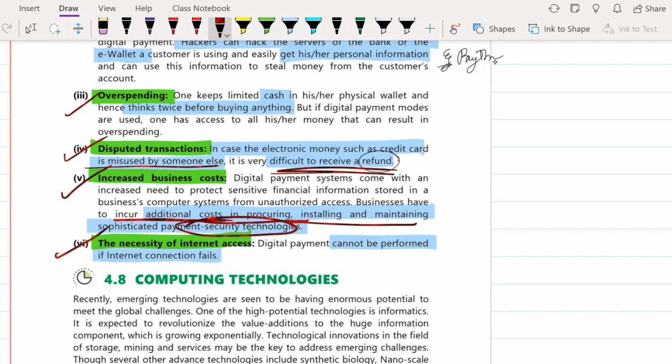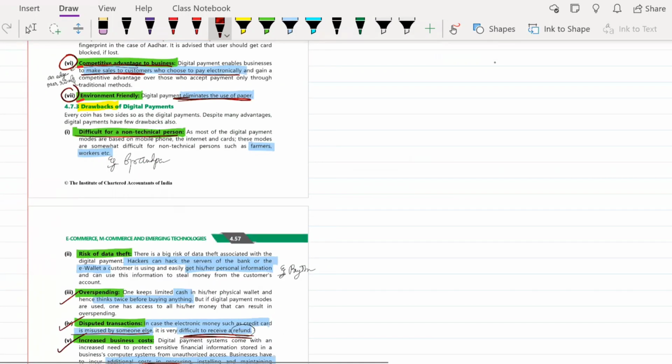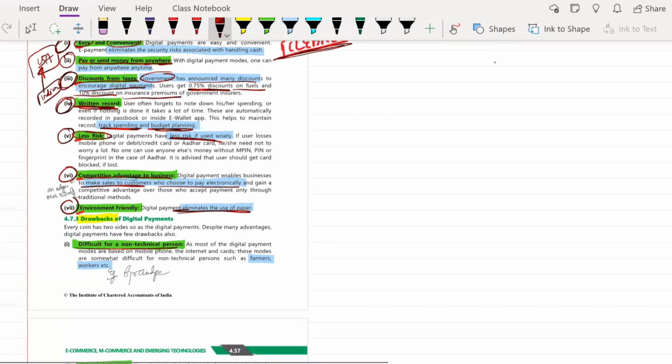Next is the necessity of internet access. If you have to make a digital payment, you go to a shop, the same exhibition example we can take, you run short of money, but if you do not have internet on your phone, or you do not have network coverage around that exhibition, then at the end your cash is what is going to help you. So since internet access is so important, that becomes a drawback of digital payment too. Okay, so these were the advantages and disadvantages of digital payments.